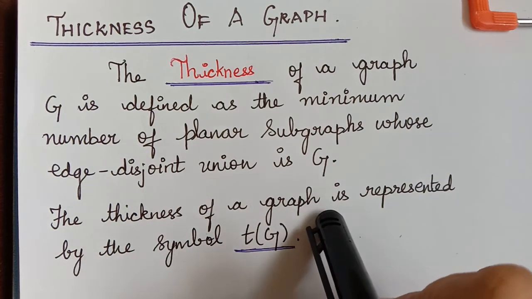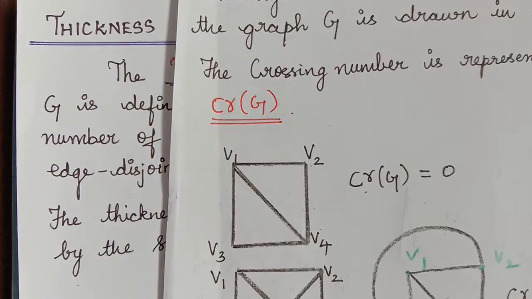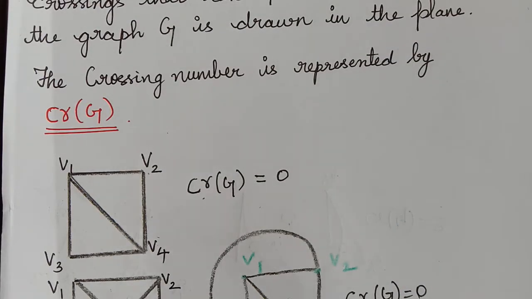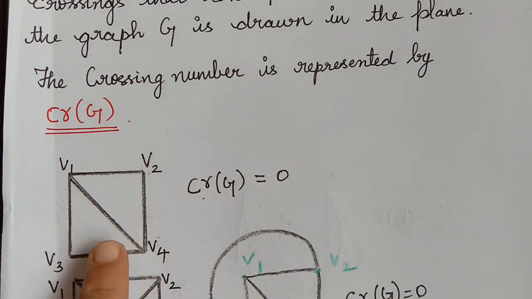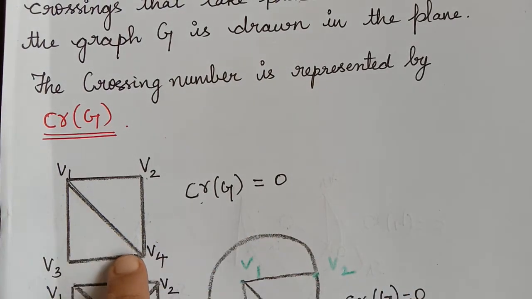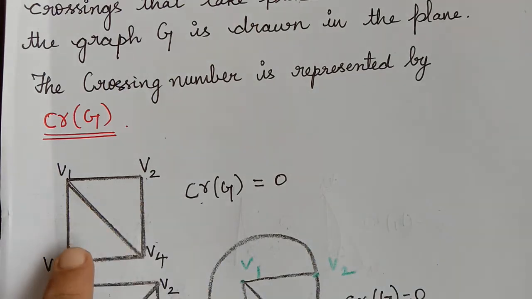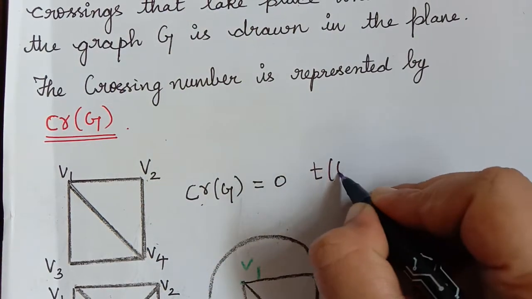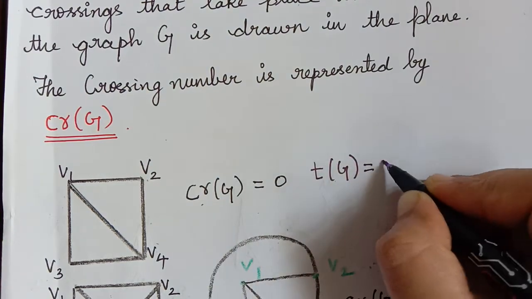Now we shall learn the concept of thickness with the examples of graphs that we used for finding the crossing number. If we recollect the concept of crossing, we saw that the crossing number for a planar graph was 0. This is already a planar graph, so we need not decompose it into planar subgraphs. Because it is already planar, the thickness of this graph T of G will always be equal to 1.